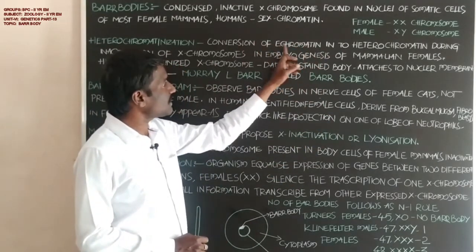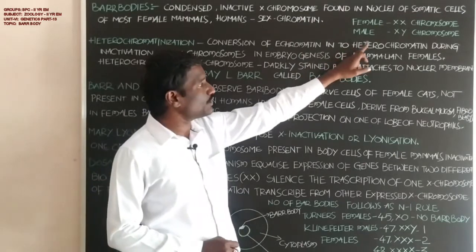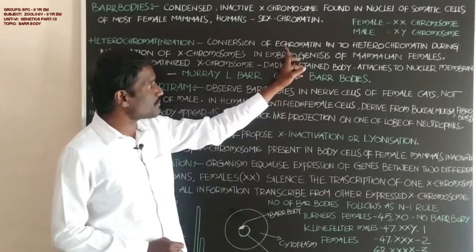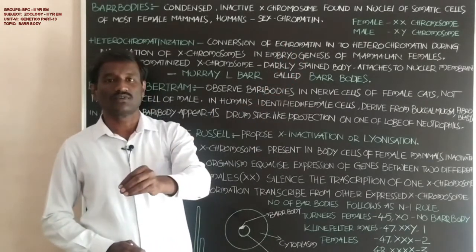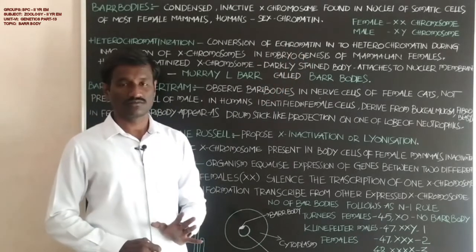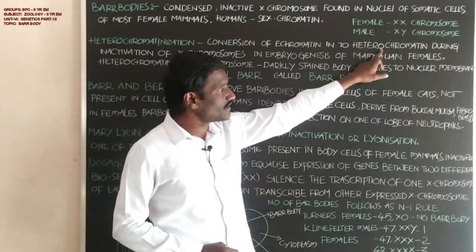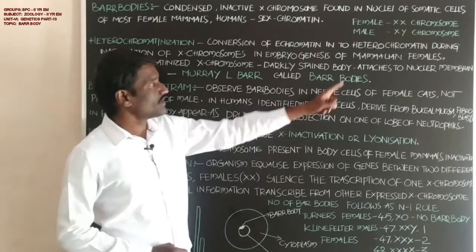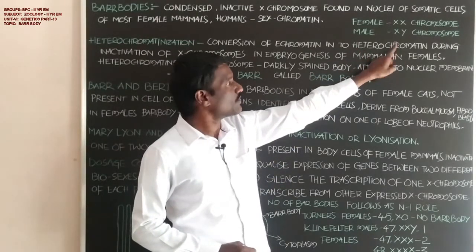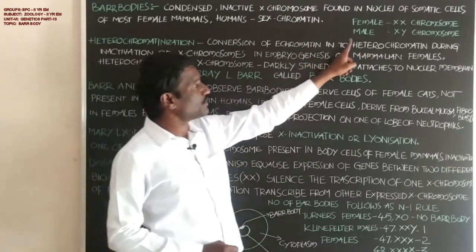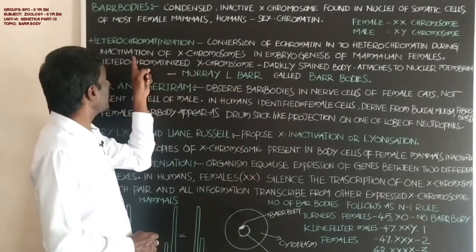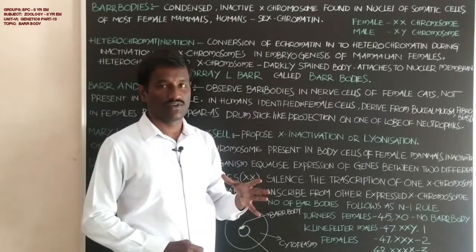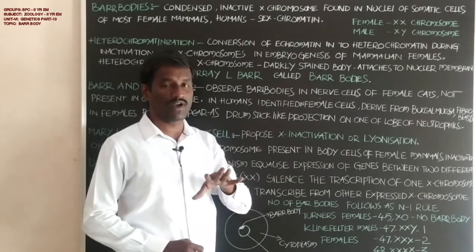Next, conversion of the euchromatin into heterochromatin, the inactive form of the genome, which is the opposite of euchromatin. Okay, student, heterochromatin is the content of the DNA that does not go to gene expression. Conversion of euchromatin into heterochromatin occurs during inactivation of the X chromosome in the early stages of embryonic development.